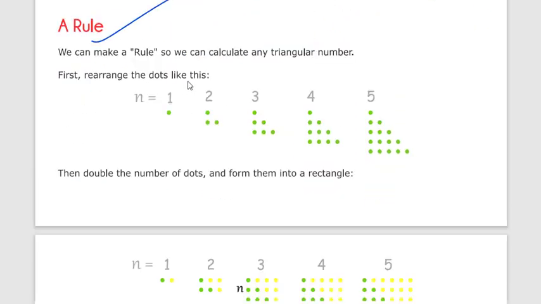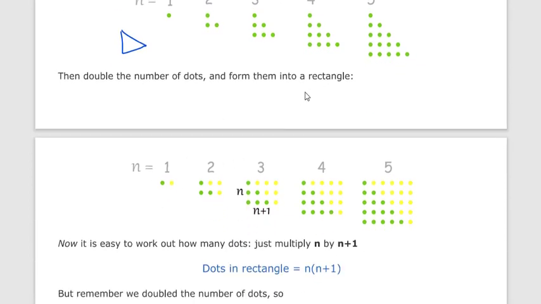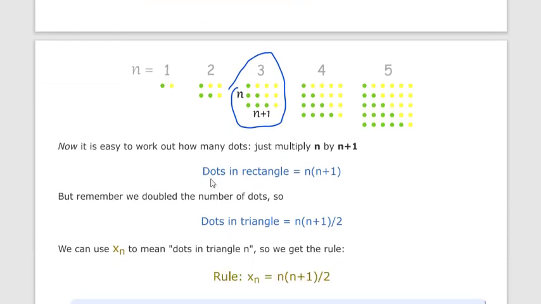Now what is the rule? First of all, make the triangle a right-angle triangle. Then double the number of dots and form them into a rectangle. So here we have an n by n plus 1 rectangle: n rows and n plus 1 columns.